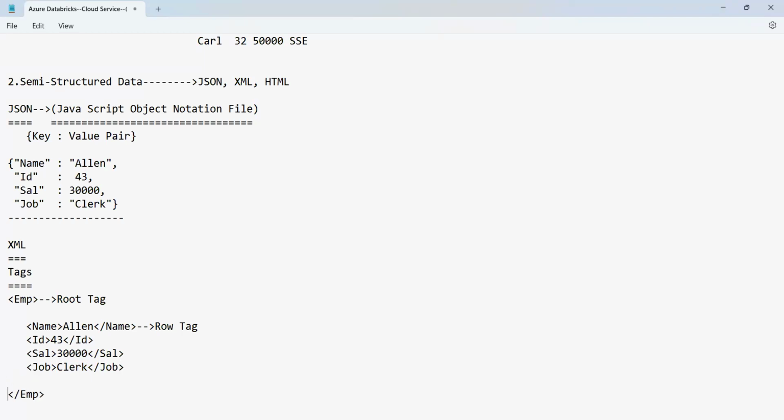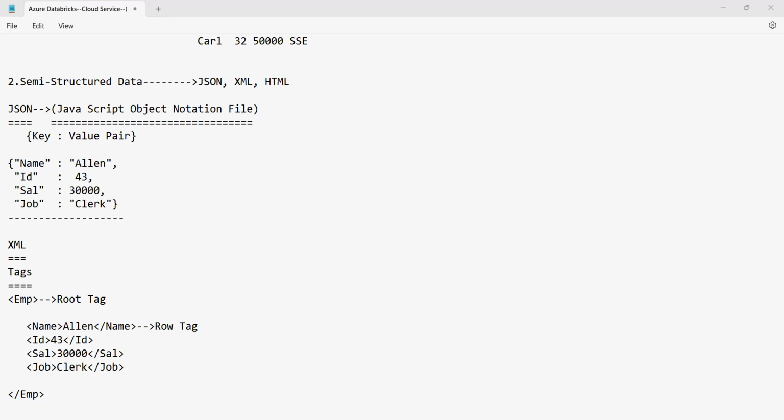When you want to close the root tag, you have to use the slash here. So this is called the data in the semi-structured format. Always, as a data engineer, we will be dealing with all this kind of data.